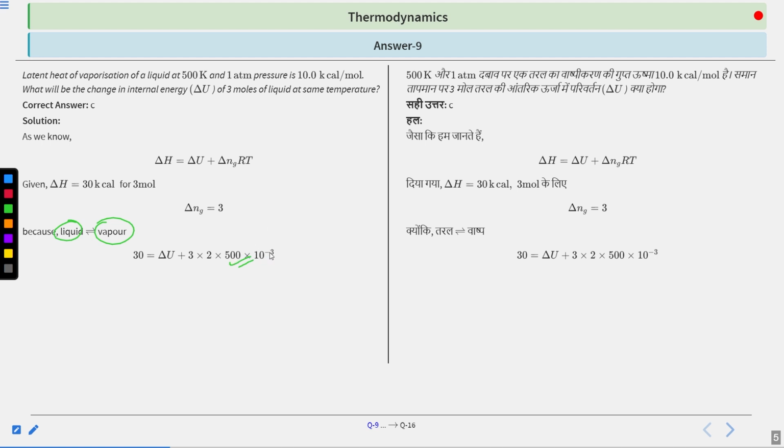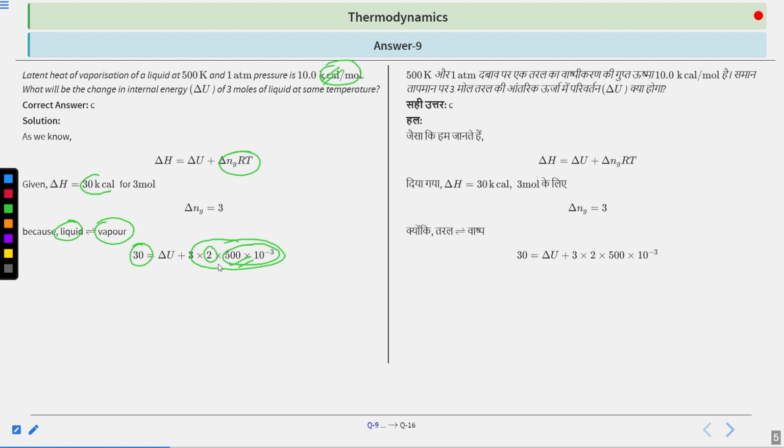We have multiplied this by 10 to the power minus 3, so that we can get the value of delta NgRT in terms of kilocalorie. This thing is in kilocalorie, so we want it in kilocalorie. And this is also in kilocalorie. Why? Because we have multiplied this kilocalorie per mole with 3 moles, that has given us 30 kilocalorie. So mole has been cancelled. So this thing should also have a unit of kilocalorie. So we have multiplied this calorie by 10 to the power minus 3 to get it in kilocalorie. Now 3 into 2 into 500 into 10 to the power minus 3.